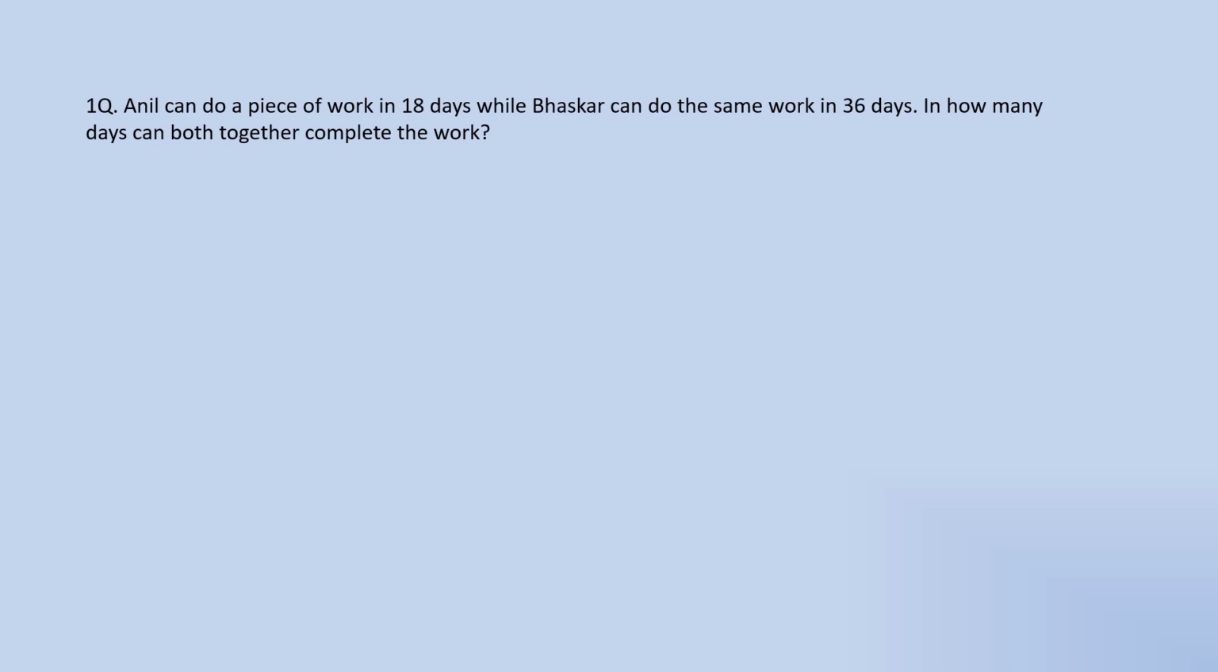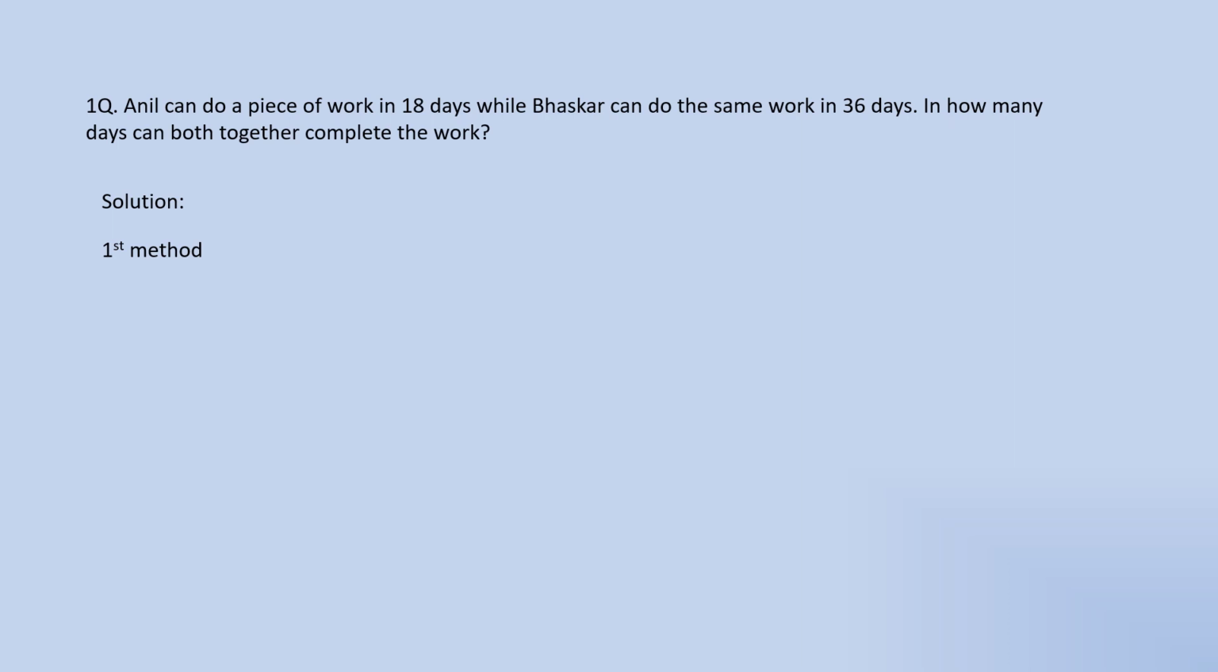Here the first question is, Anil can do a piece of work in 18 days, while Bhaskar can do the same work in 36 days. In how many days can both together complete the work? Here we need to find the total time taken by both to complete the work.